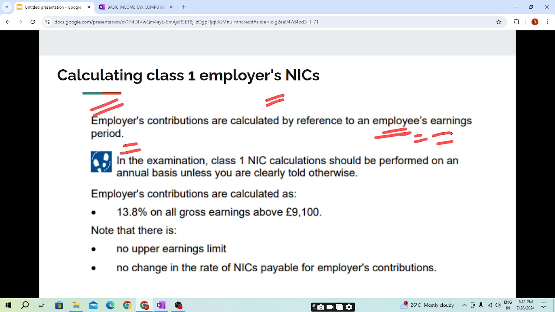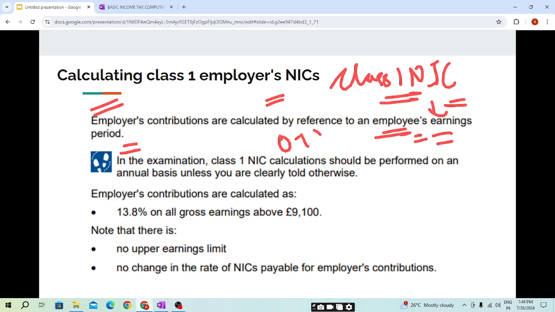If the employee is only working for 8 months, then we need to calculate the earnings for 8 months only. How? We need to apportion the limit, students. One key point to remember: for class 1 NIC, if the employee's earning period is less than 12 months, then the limit, that is 0 to 12,570, needs to be apportioned.